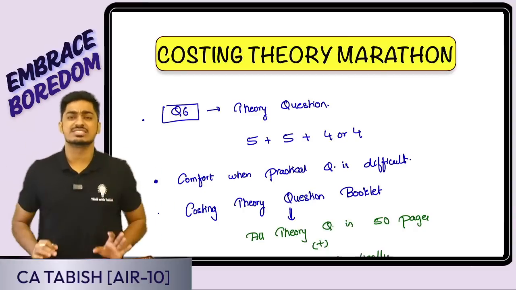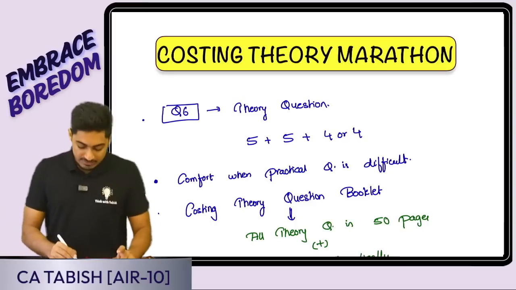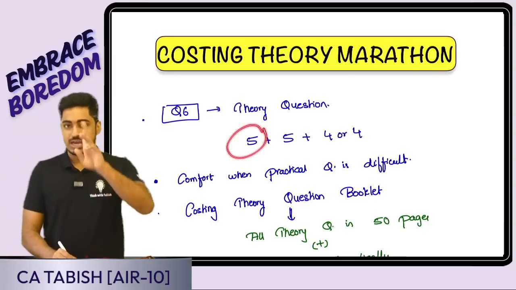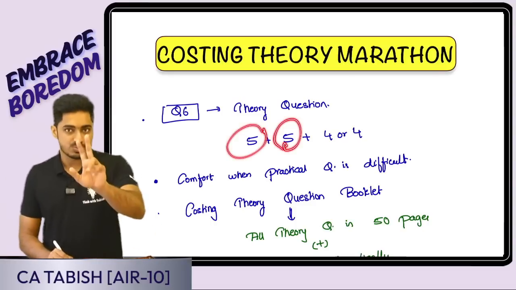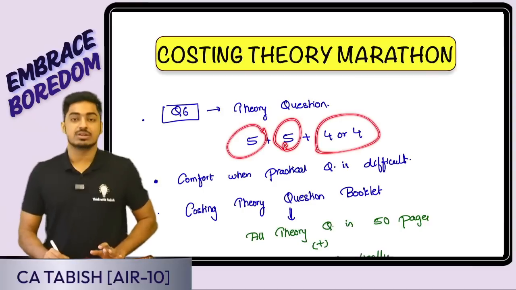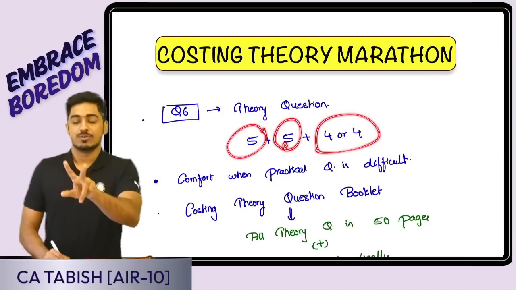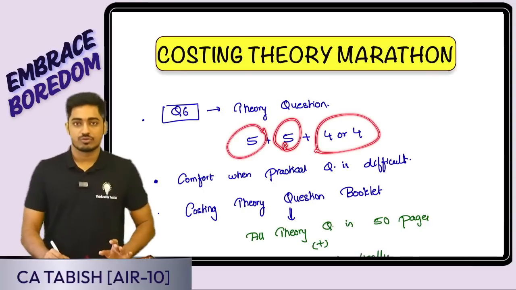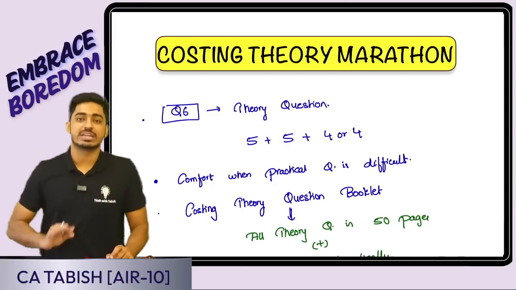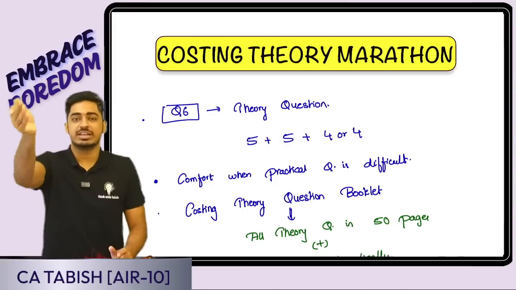So how is question 6 normally structured? Normally we'll have one question of 5 marks, which we have to attempt. One more question of 5 marks, which we have to attempt. Then we'll have two questions of 4 marks each, and we have to attempt any one of the two. So altogether for 14 marks we have to attempt, but questions will be available for 18 marks.